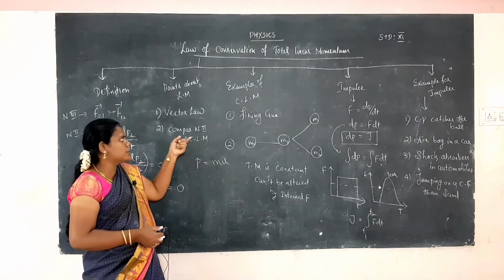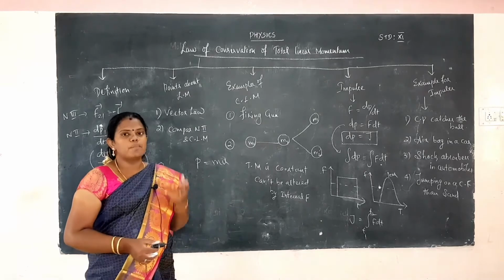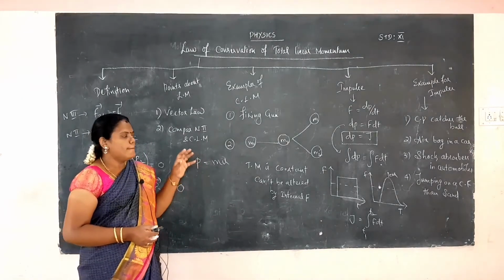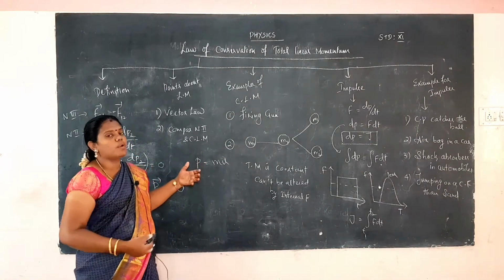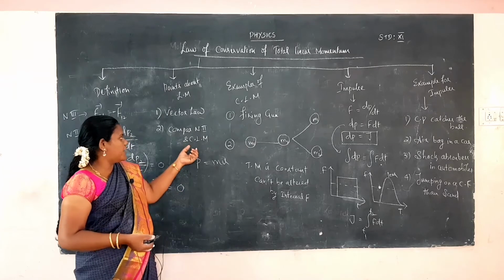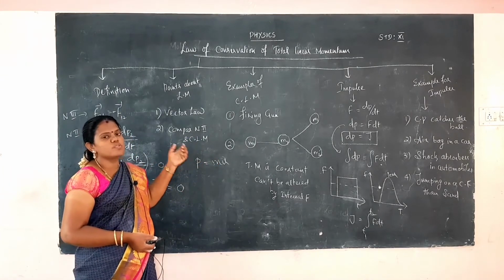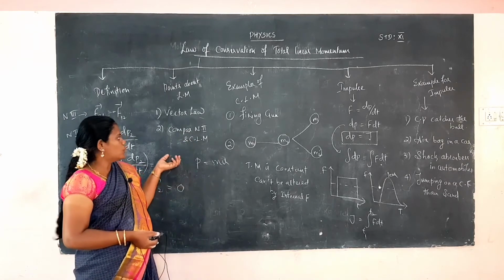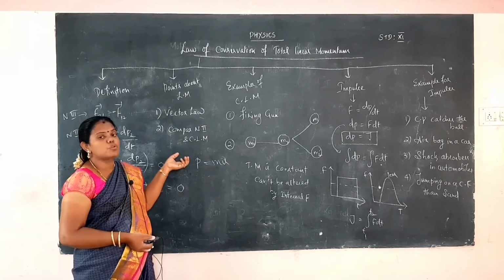So if we take Newton's second law of motion to explain any motion of a particle, we must take the forces into account. But if we explain the motion of a particle by the law of conservation of momentum, it is very easy because we do not need to consider the forces acting on the object. So the law of conservation of momentum is preferable for explaining the motion of a particle.